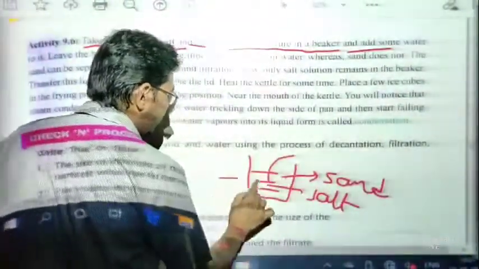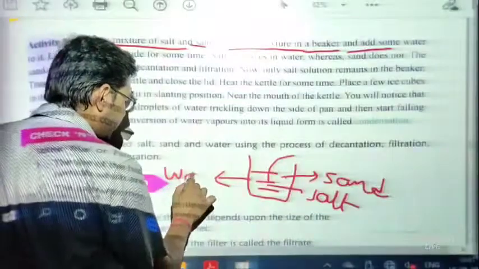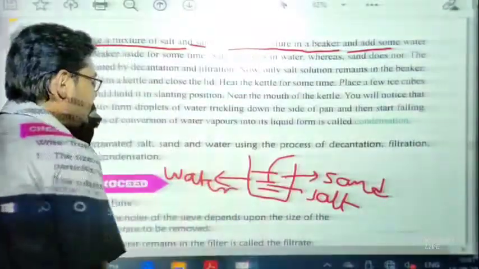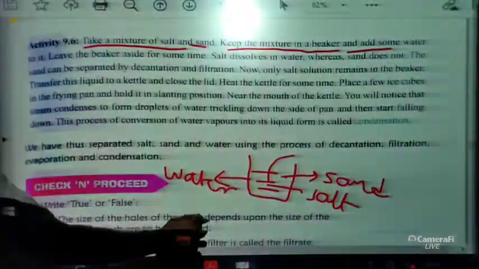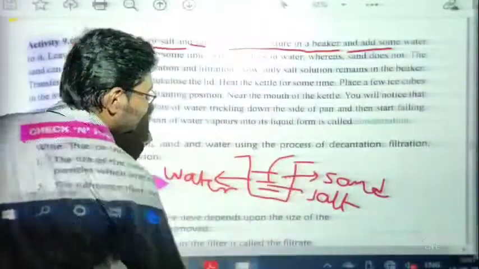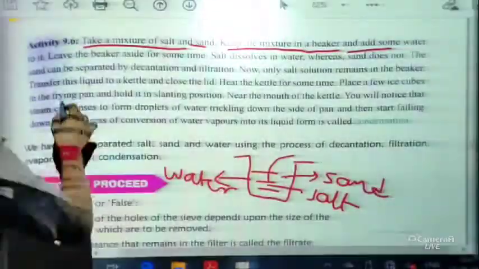Now keep the mixture in a beaker and add some water. So we have to add some water also. So here water is also there. Okay. So in this mixture water is also there. So we have taken salt, we have taken sand, we have taken water. Now leave the beaker aside for some time.